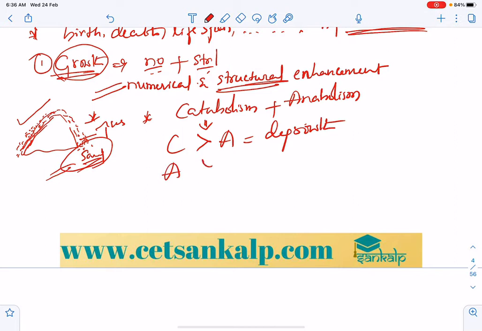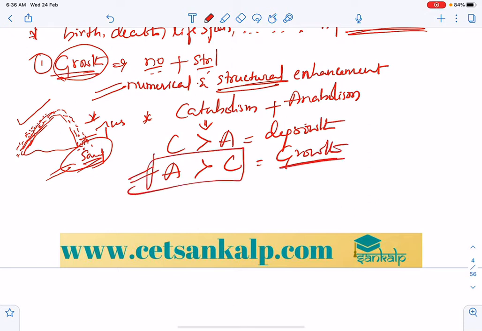If anabolism is more than catabolism, then there will be normal growth. So this is very important. The anabolic process should be more. Catabolism is a destructive metabolism and anabolism is constructive metabolism, where energy is used to build, or you can say where reactions build large biomolecules from smaller ones.